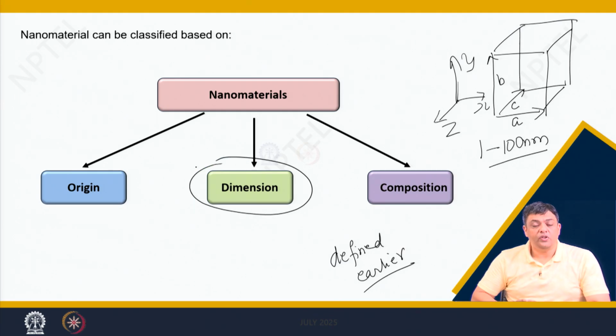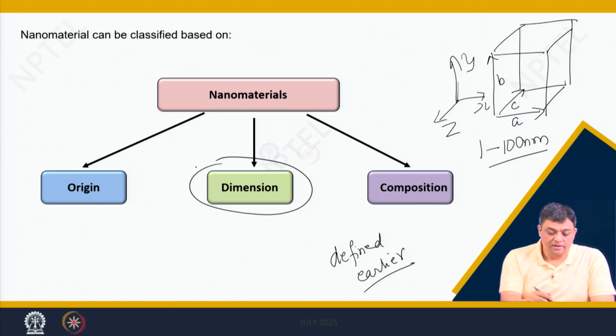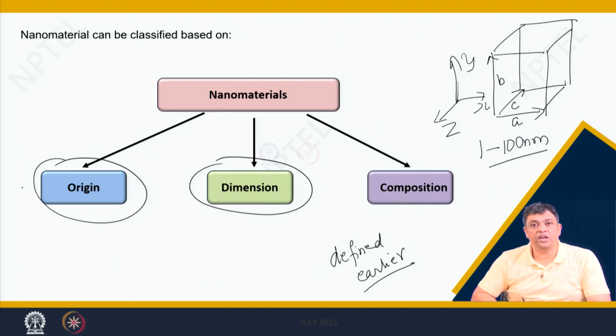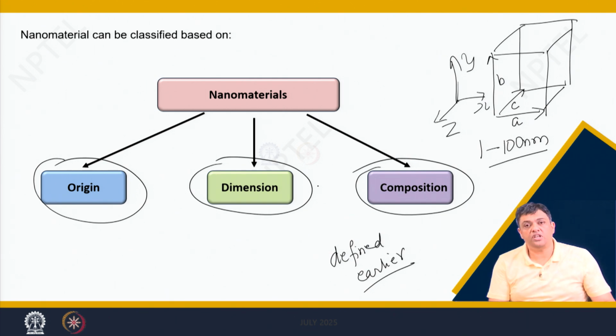Then there are ways to classify nanomaterials on the origin. How did they originate? And finally, you can also talk in terms of the compositions of these nanomaterials and then classify them under various subheadings.